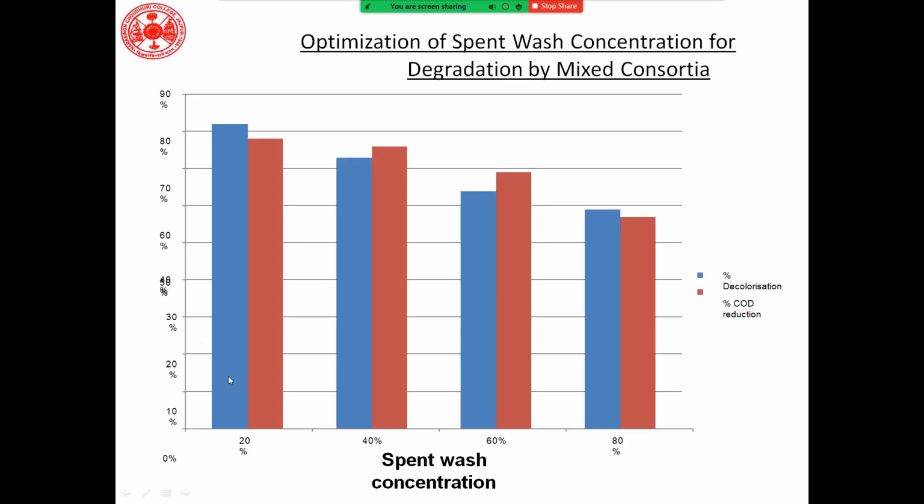This is the concentration shown in the bar chart. It shows that decolorization occurs, and COD reduction is also there. Melanoidin is dark brown in color. When it is digested completely, it becomes light and clear. Only then can we know that it is clearly digested and its concentration decreased.